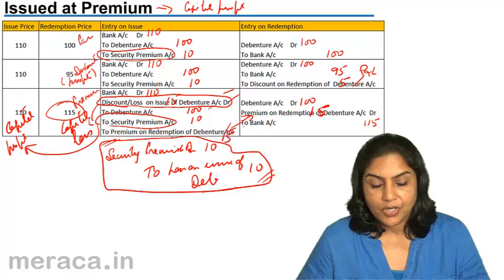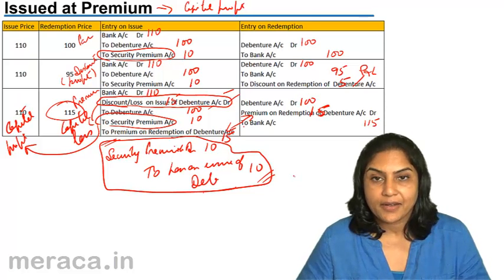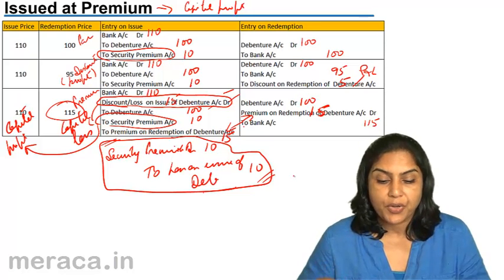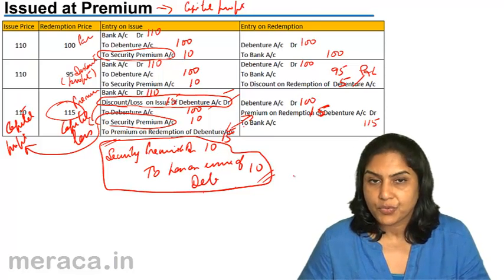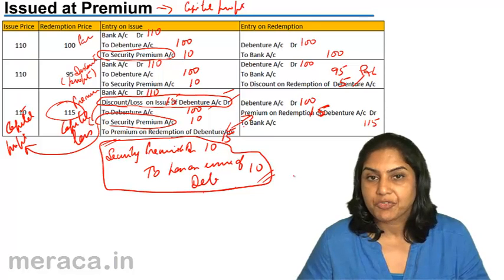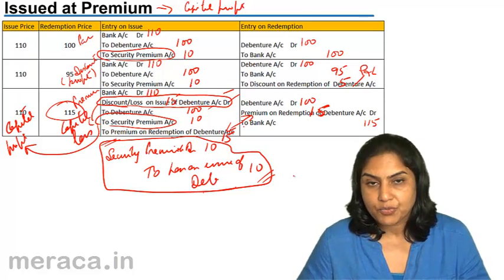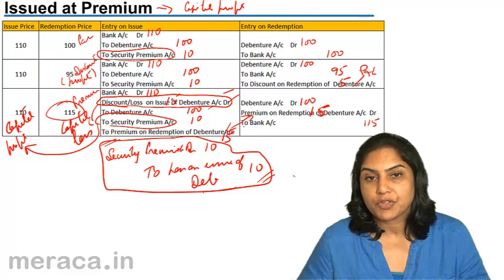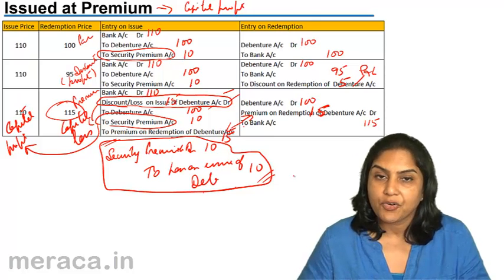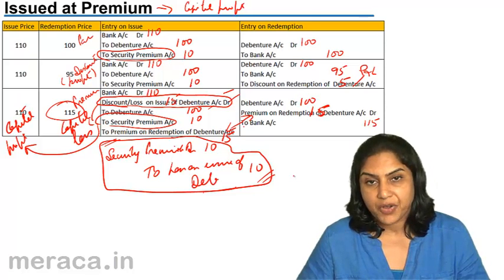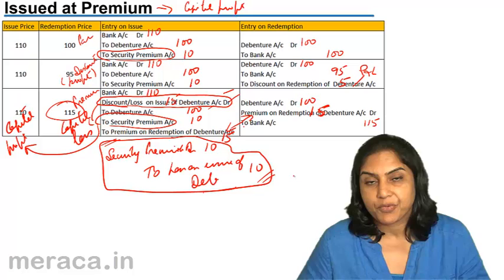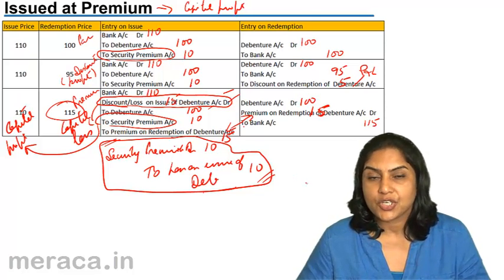Thus, in conclusion, we may say that the accounting entries on issue of debentures are similar to the accounting entries for issue of shares. That is, bank account debit with the amount received, to debentures if they are issued at par; bank account debit with the amount received, to debentures with face value, to securities premium with the amount of premium on issue; or bank account debit with the amount received, say 95, discount on issue of debentures account debit 5, to debentures 100 with the face value, in case the debentures are issued at a discount.